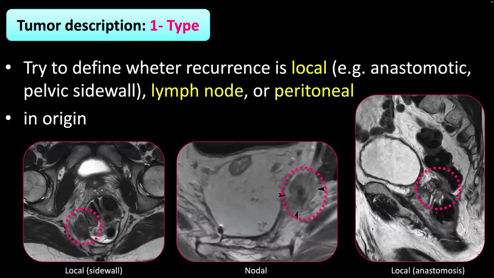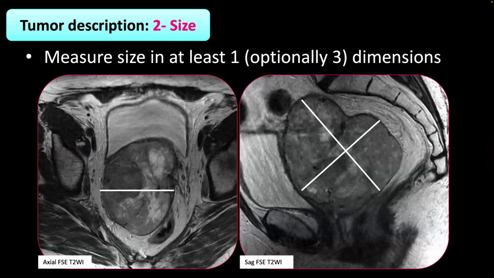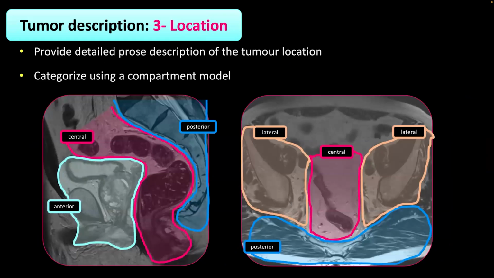The first is what kind of type of recurrence. Is it local, like anastomotic, pelvic sidewall recurrence? Is it a lymph node? Is it peritoneal? Is it just the regrowth of the tumor? So that's the first part. Then you need to evaluate the size, at least in one dimension, but optionally in 3 dimensions. And then we have the location.